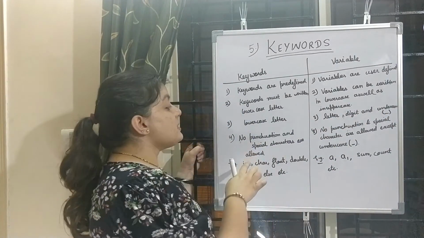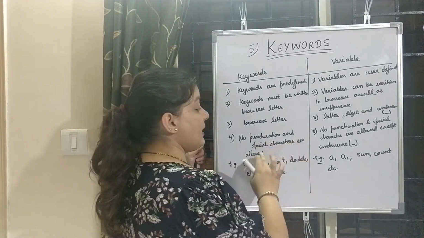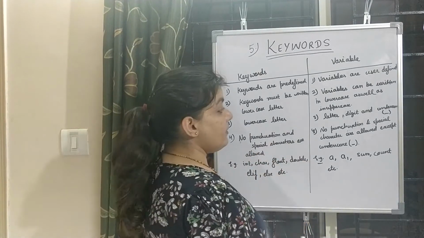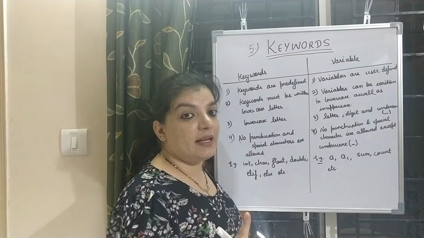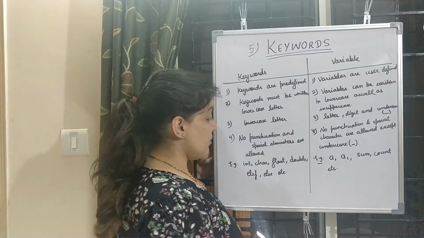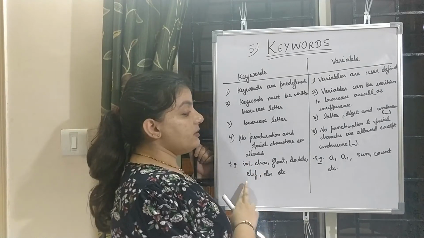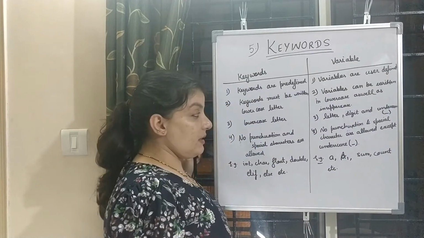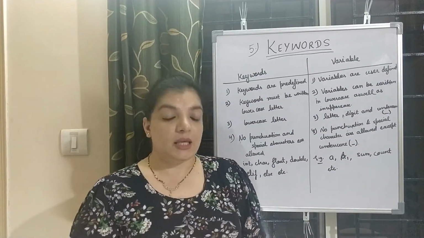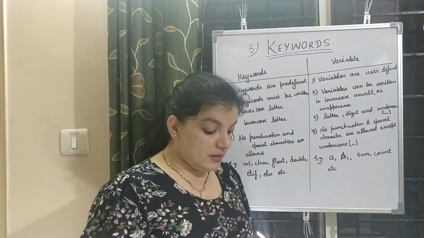Next, no punctuation and special characters are allowed in keywords, while in variables only one special character is allowed, that is underscore. So these are the differences between keywords and variables.